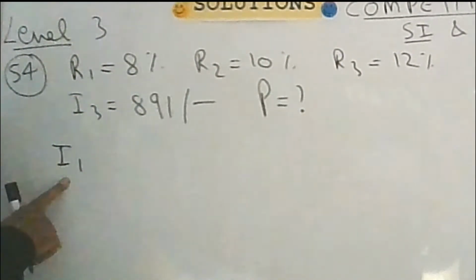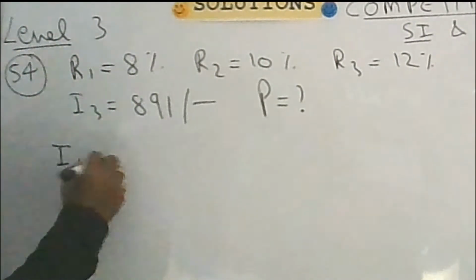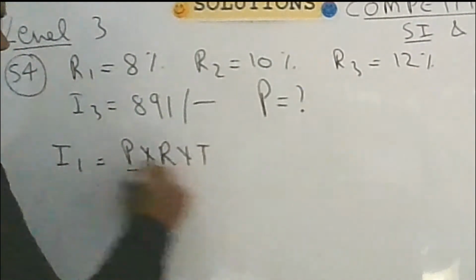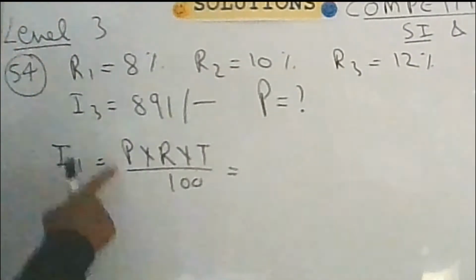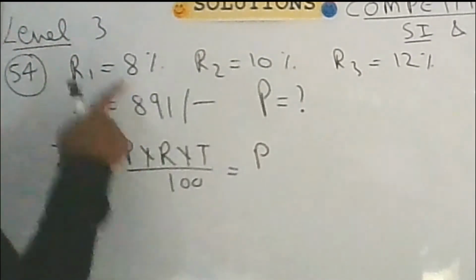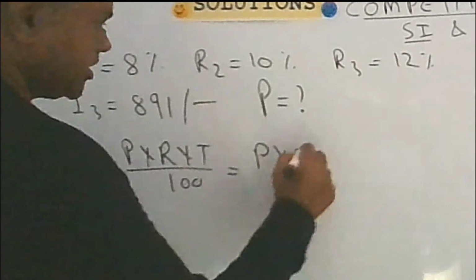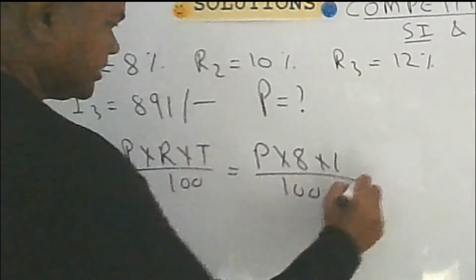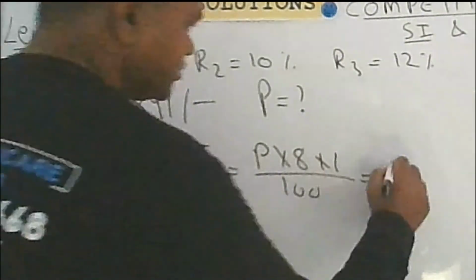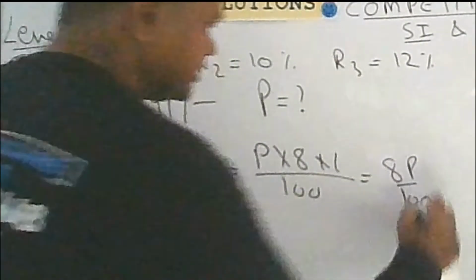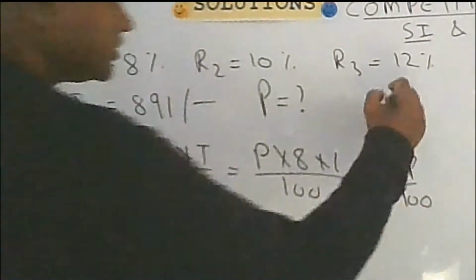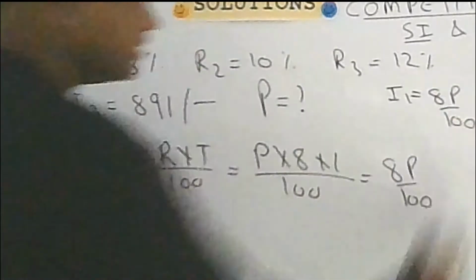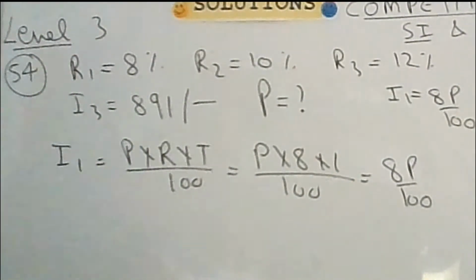I1 means the interest of the first year. It will be equal to, you know the formula, P into R into T upon 100. So let us assume that the principal is P, the rate is given as 8%, and the time will be 1 year. For the first year we are calculating upon 100. So I1 will be equal to 8P upon 100. Clear? So I am writing here, I1 will be equal to 8P upon 100. Now let us talk of the second year.